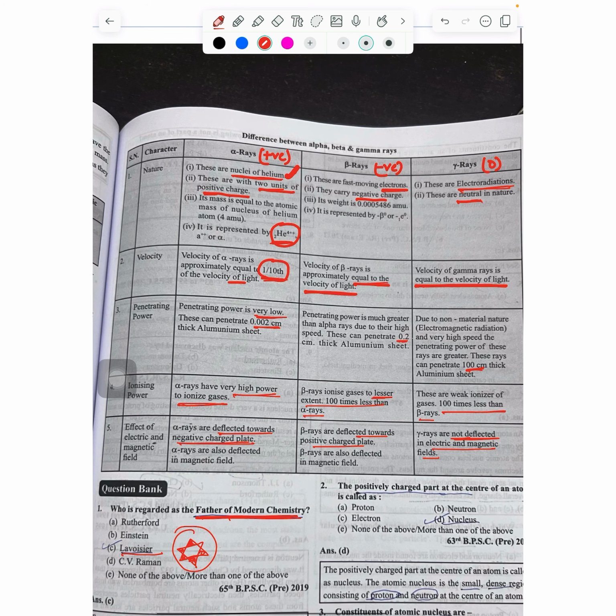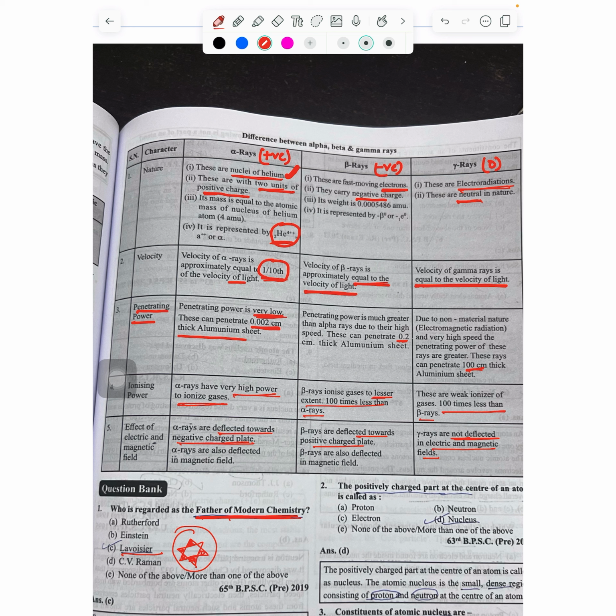Then comes the penetrating power. मतलब कि अगर कोई ऑब्स्टेकल है तो उसके अंदर कितना दूर तक वो जा सकता है. So the penetrating power of alpha rays is very low. It can penetrate a maximum of 0.002 centimeter.